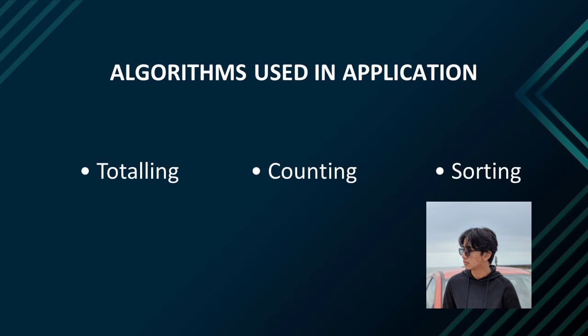Third, sorting. When someone enters input that is required to be filled one by one, sorting is the best way to keep the list in a certain order. Sorting is important in every system for optimizing the efficiency of other algorithms that require input to be in a sorted list. This algorithm will help our system to sort the input so that the user can enter it one by one without any problem, and it will make it easier for users while entering it. This algorithm will make our system look more organized.